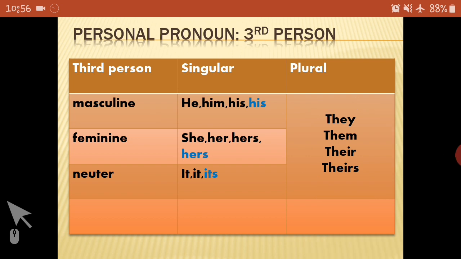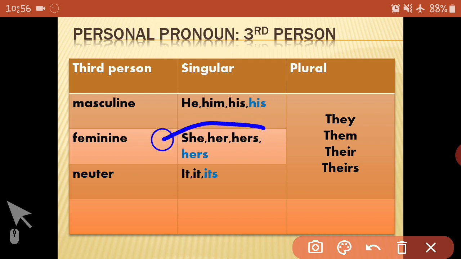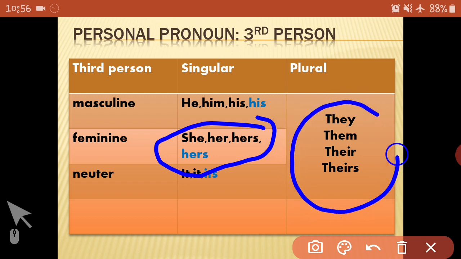Same way for feminine, meaning if the noun is a girl or a woman, then we will use she, her, hers, hers. And if these feminine nouns are plural, meaning if there are many girls or many women, then we will say: they, them, their, theirs.